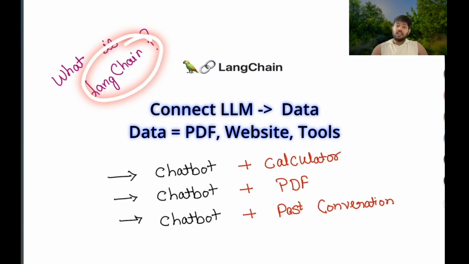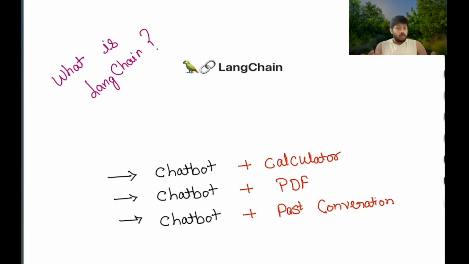Using LangChain, you can connect your LLM models with your own data like PDFs, websites, databases, or tools like Google Search, Calculator, Python code, your own Python tool, or you can provide your LLM with memory, which can help your application be more context aware. Basically, it can help your agent or chatbot remember the context of the chat. You can create chatbots, agents, and AI apps very easily with the LangChain framework.